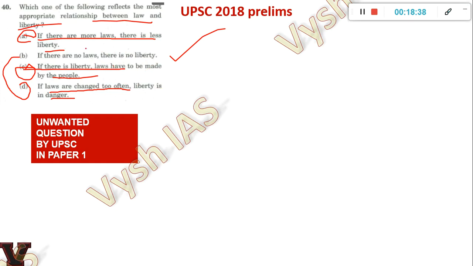And just notice that in 2019 they repeated this question by asking for the best definition of liberty, and again there were two options. One was absence of restraint and the other was ability to develop oneself fully, and that was the answer. Absence of restraint is actually true, but that is the negative definition of liberty. So UPSC is always looking for the positive definition, that is what we can assume. Here you have to learn by heart, in case they ask it again: if there are no laws, there is no liberty. That is what they are telling us is the best relationship.